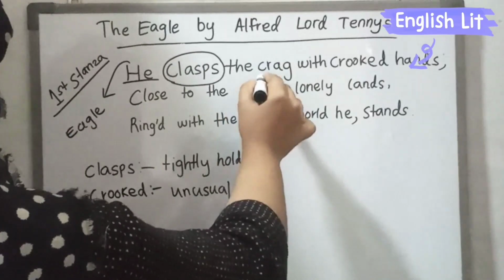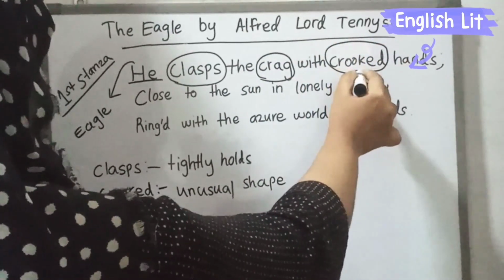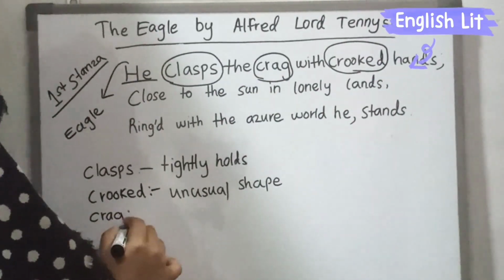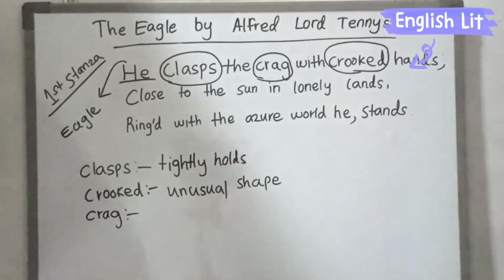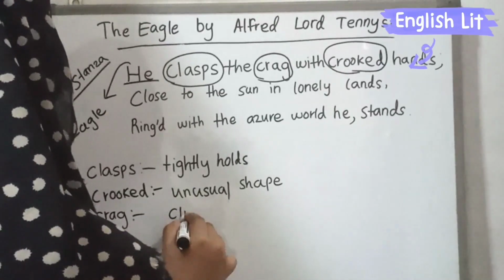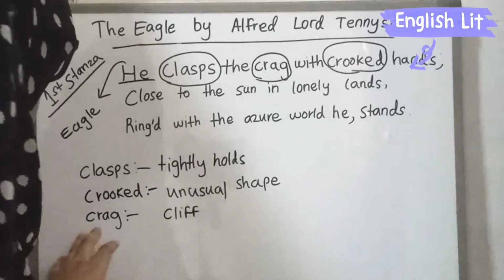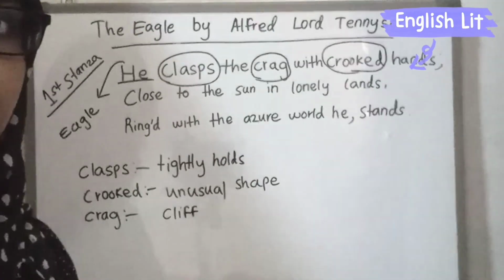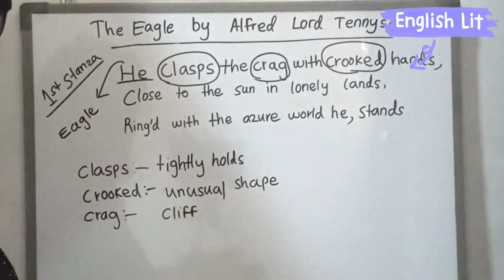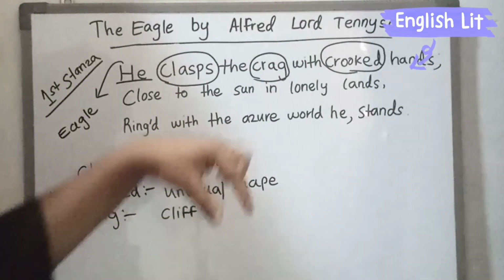Crag means, here crag is there. We have written the meaning for crooked. Crag means cliff. Cliff means top of the mountain. This has the shape of a pyramid. So the top of the mountain is called a cliff. It is very sharp.